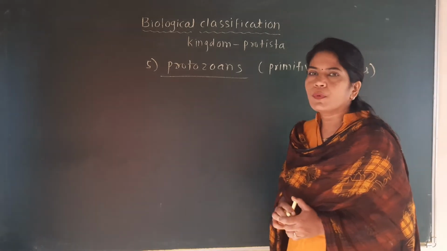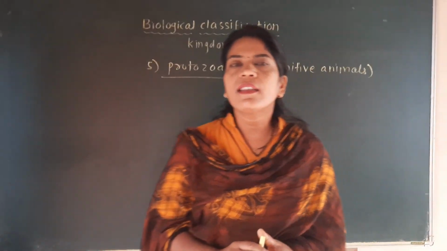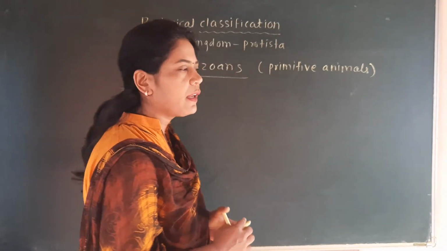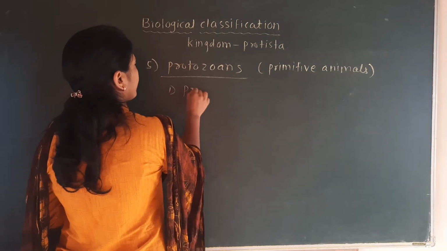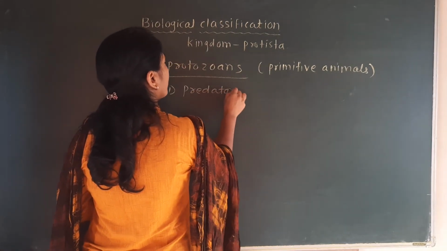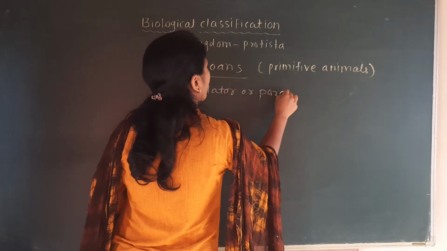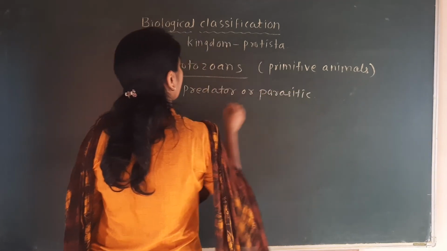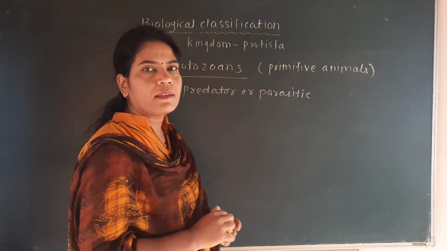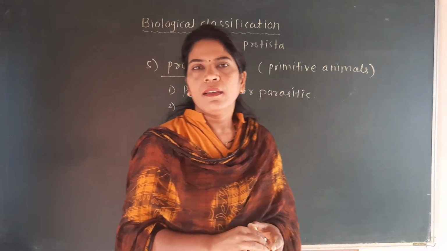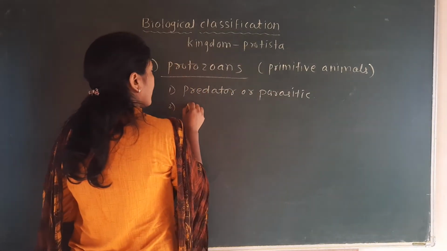In these protozoans, the characteristics is that they are predator or parasitic. Second characteristic is that they are similar to the animal.